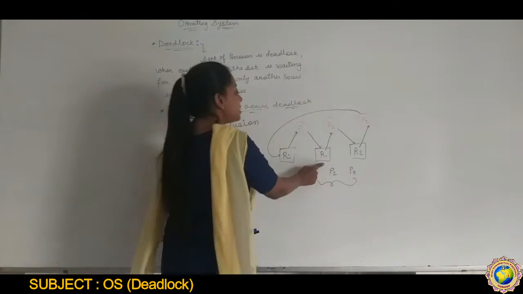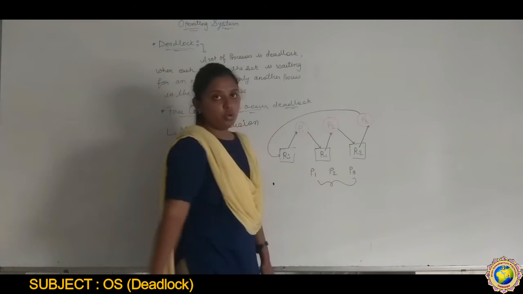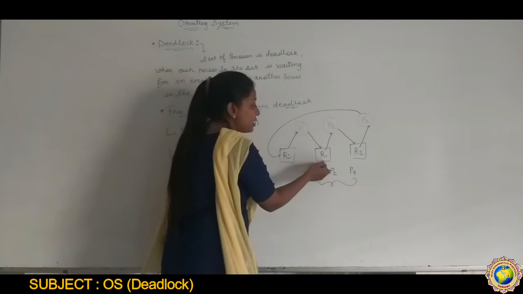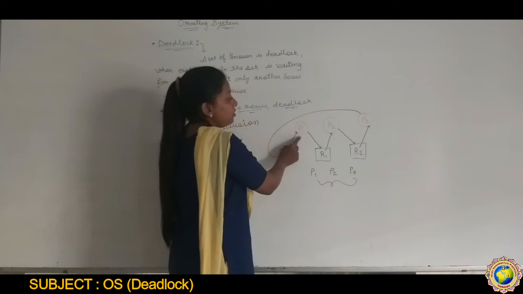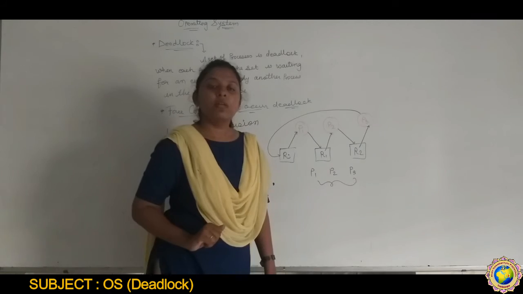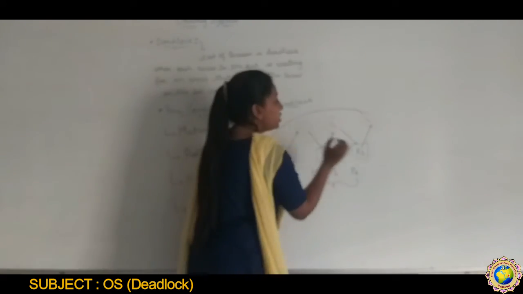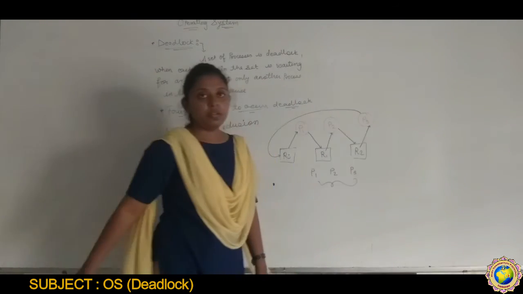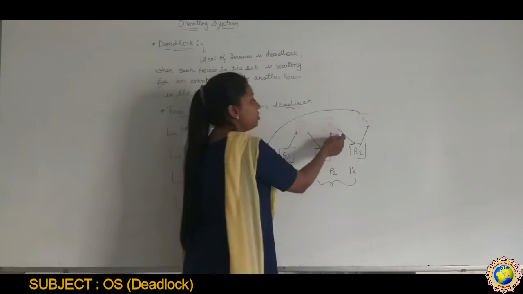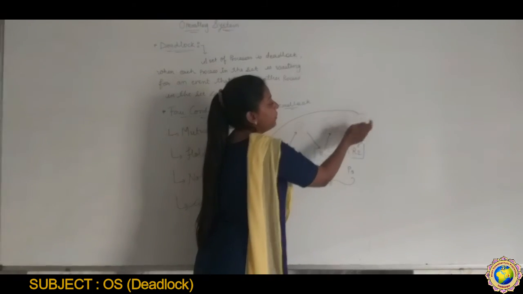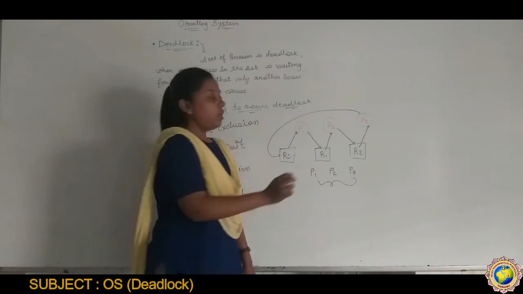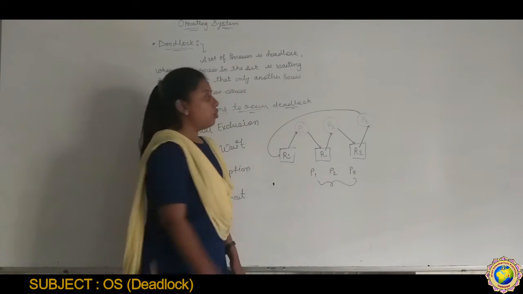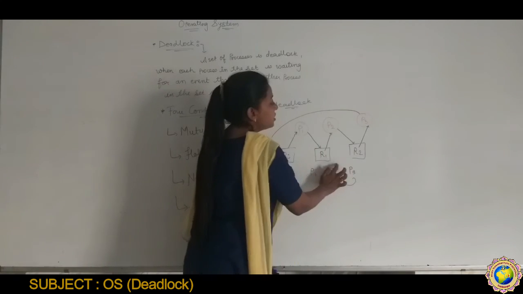This assignment is held by P2, so whenever P2 releases this assignment, then this student can use it. Same for this: this assignment is already accessed by this student, and until this student releases it, P2 cannot use it. So this is called circular wait.